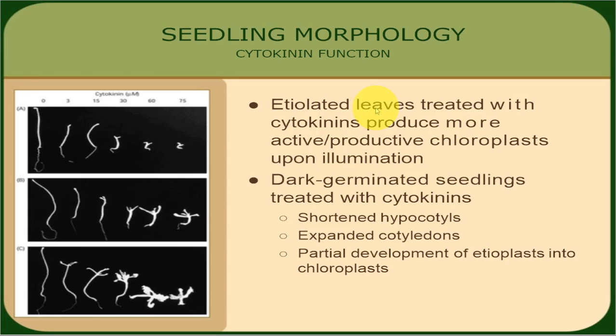Dark seedlings treated with cytokinin show a normal shortened hypocotyl, expanded cotyledons, and development of chloroplast takes place. They grow normal. They also inhibit abnormal seedling morphology, especially in etiolated conditions. When they are treated, they become normal and form good chloroplast. Thank you very much.